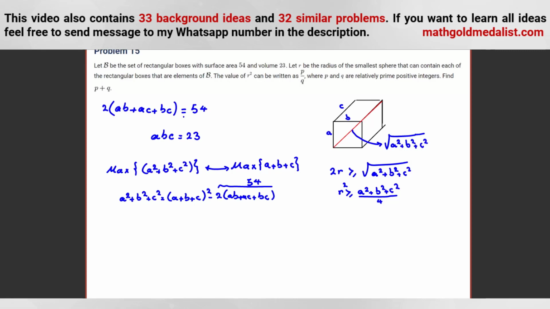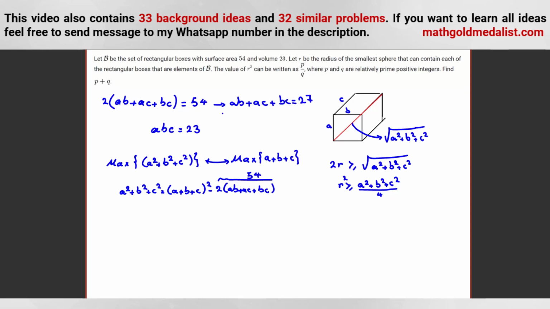In the Lagrange multiplier method, you should have one condition and then find the maximum of something. Here, how many conditions are there? We have two conditions, ABC is 23 and AB plus AC plus BC is 27. How can we change this to one condition? By replacement. From the second equation, we can say C is equal to 23 over AB.